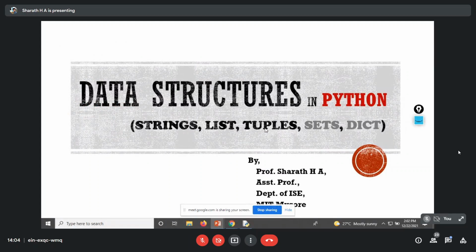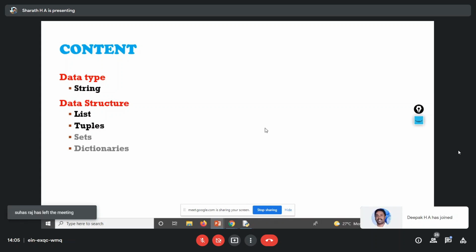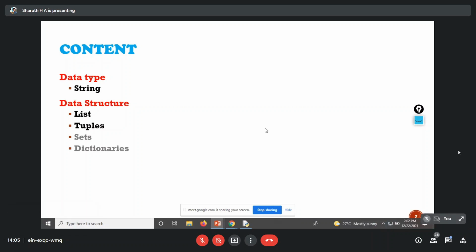Under that, we'll have strings, lists, tuples, sets, and dictionaries. Strictly, strings don't come under data structures, but I have taken them here because they share similarities with lists and tuples. Under data types we have strings, and under data structures, lists, tuples, sets, and dictionaries. Out of these, I'm going to cover only lists and tuples in this session.